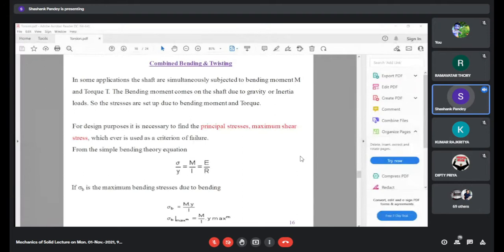As I said, we have one more term, that is bending, so the bending equation obviously will come into the picture.